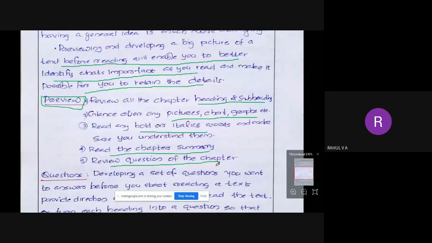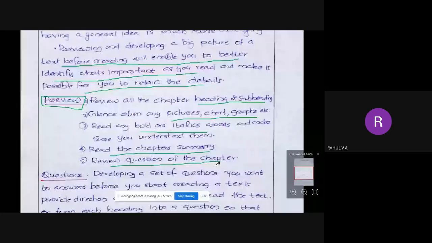Whenever you are reading a textbook, do not directly go into the textbook. First, you do some preview. How to do the previewing? First, you go to headings, subheadings. Then also parallelly just have a glance over the pictures, charts, graphs, etc. And also have a look into the italic and bold words, because those are highlighted words. And then read the chapter summary and also review the questions in the chapter. That is how you have to preview the book.